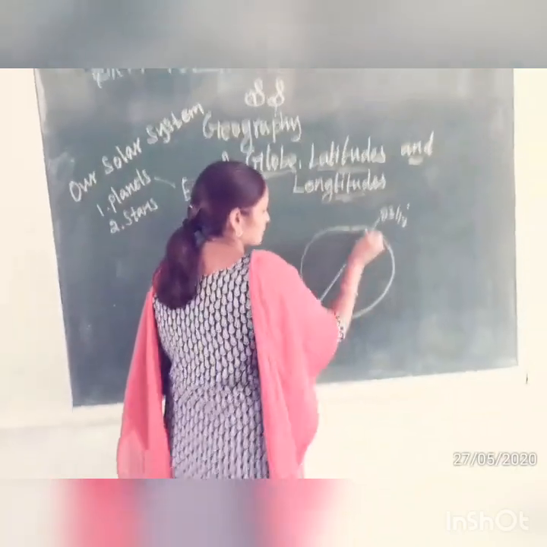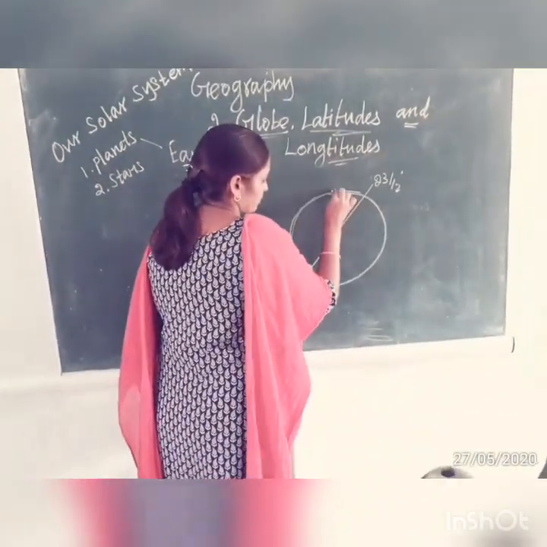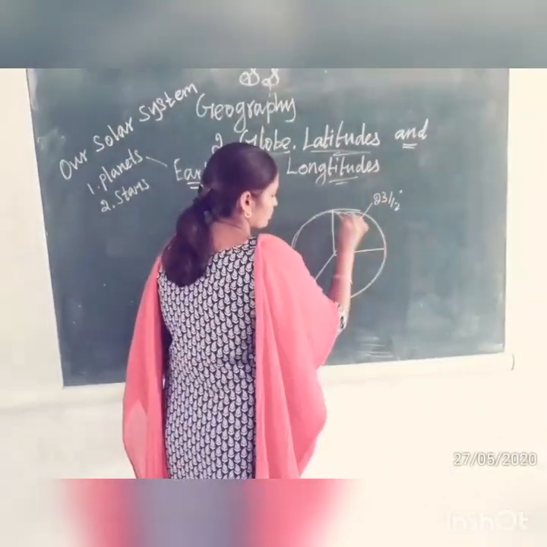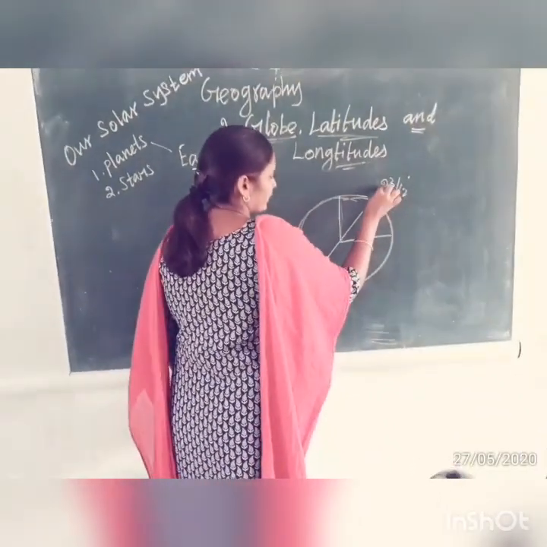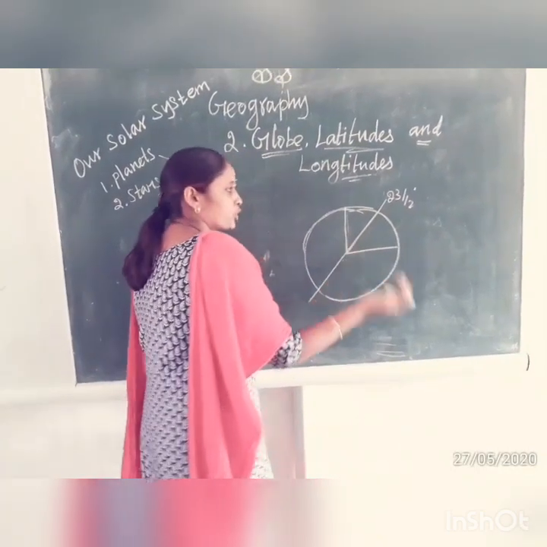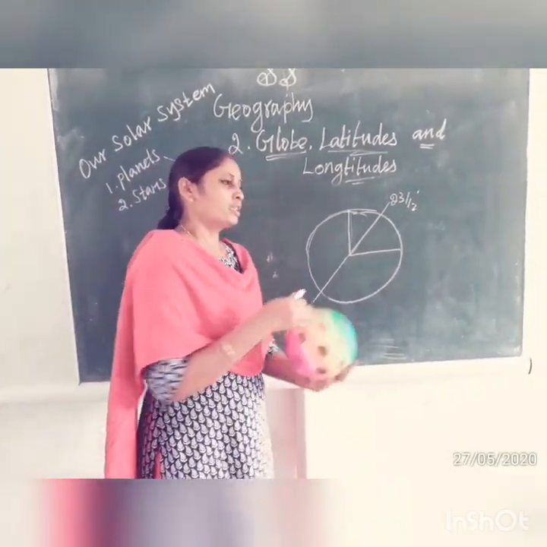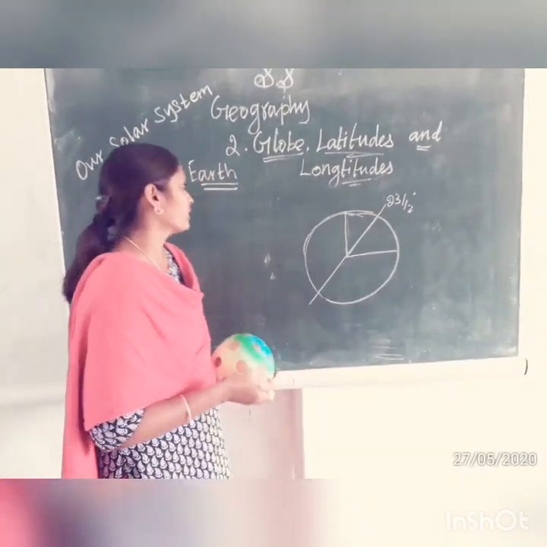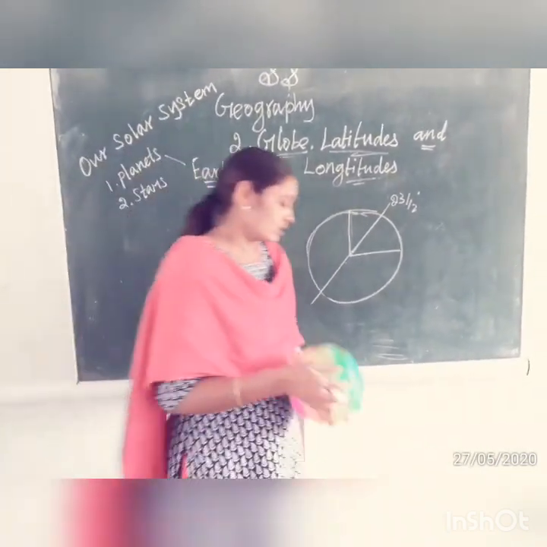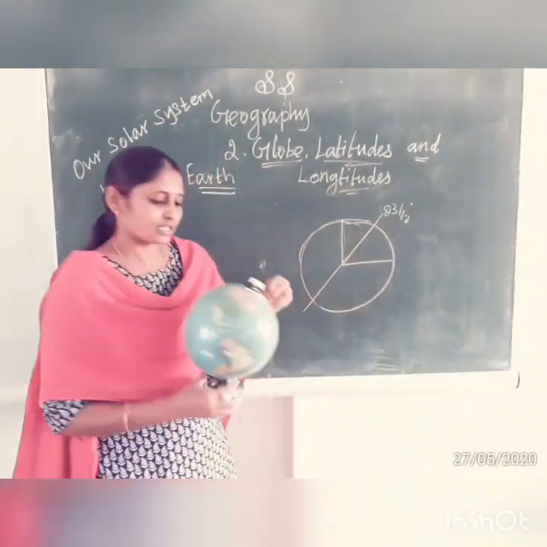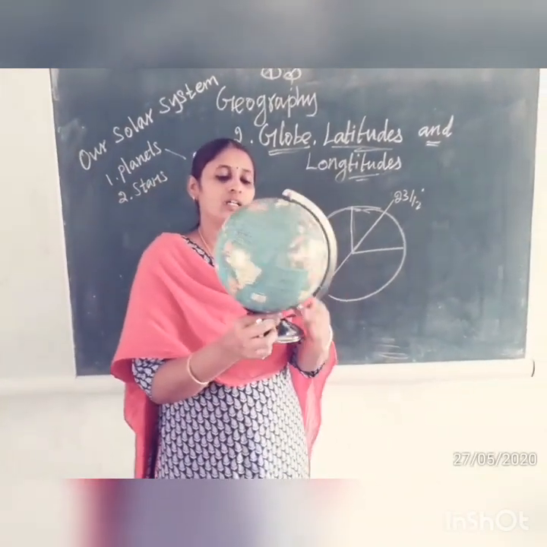Suppose this is the circle. In your math subject you studied about angles. This is the right angle, and our Earth is tilted somewhat, about 23 degrees, so finally our Earth is not a sphere shape. Now just look at this.